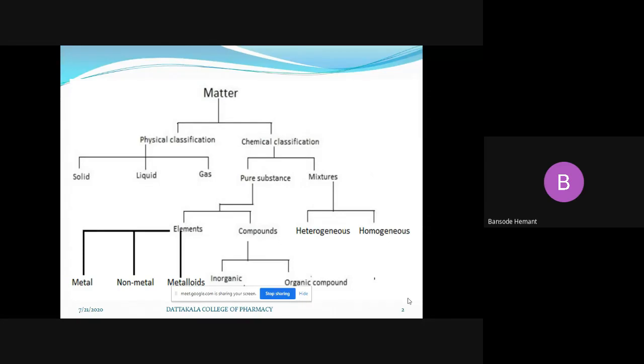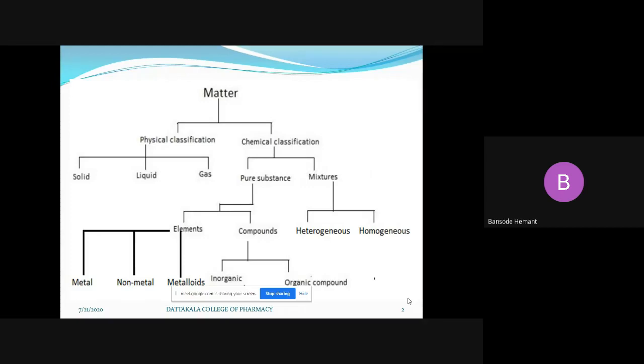Another way we can say is that matter is any substance in the universe which has mass and which can occupy space. Such a substance, such an entity, we can call matter.